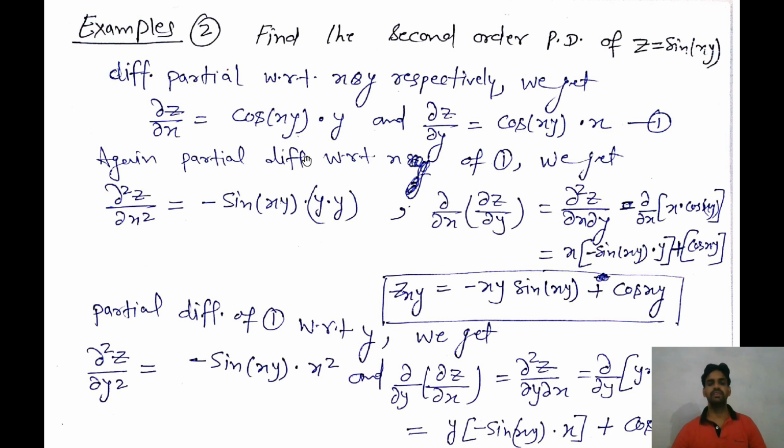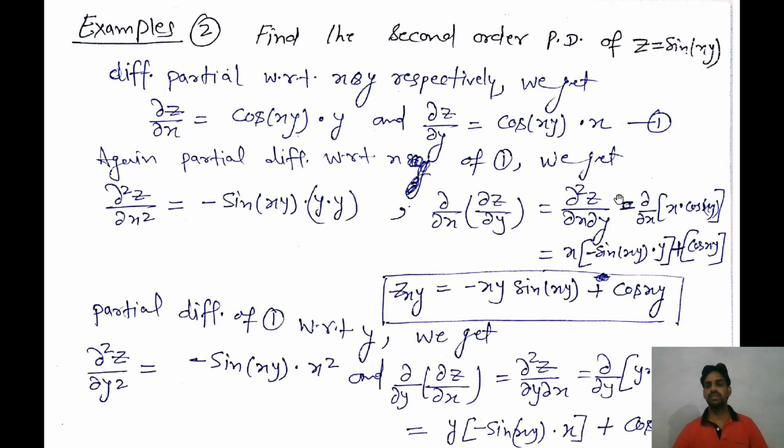Before that, we will differentiate this with respect to x. So del over del x of del z over del y. Now look here, if you differentiate with respect to x, this is a product of two functions, here x and here also x, and here we will use the product rule. What is the product rule? Derivative of two functions: first into derivative of second plus second into derivative of first.